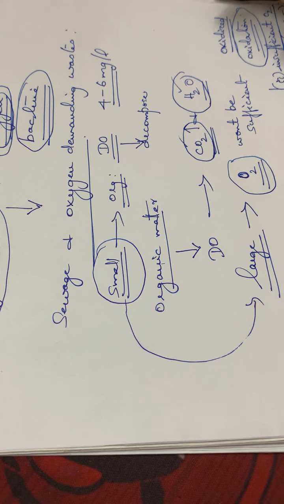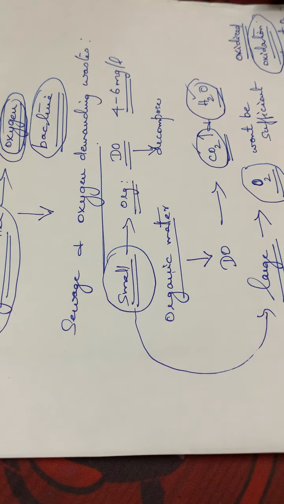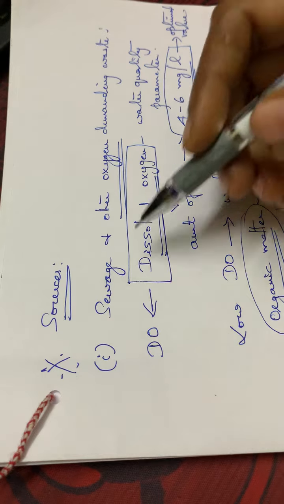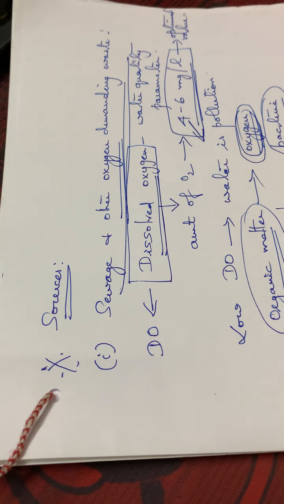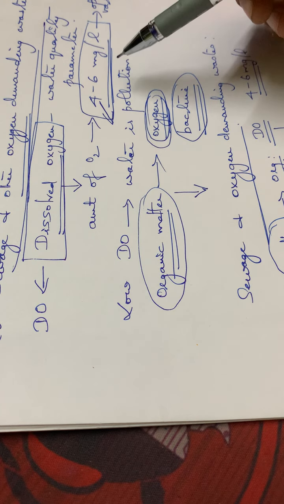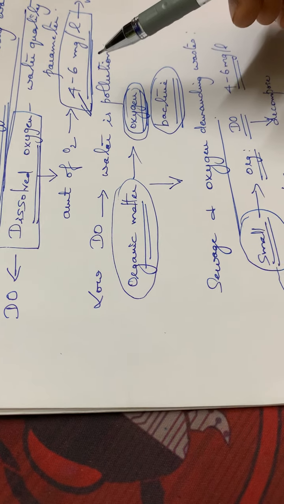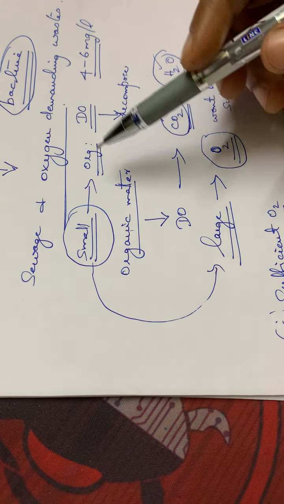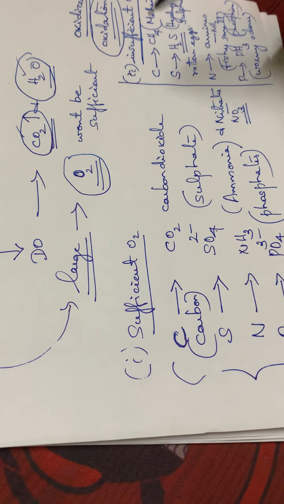Okay, so you have to study the sources of water pollution. The first point on the sources of water pollution is the sewage and other oxygen demanding waste. You have to mention the dissolved oxygen, then the water quality parameter, and also the optimal value of dissolved oxygen, then how dissolved oxygen works, and how the bacterial action takes place. All this you have to take down in your notebooks also.